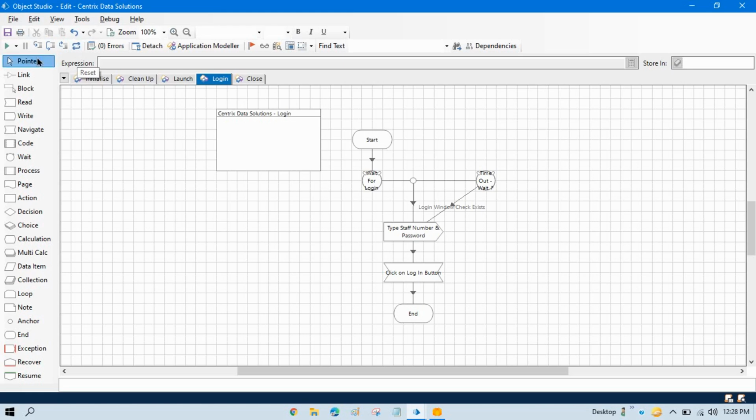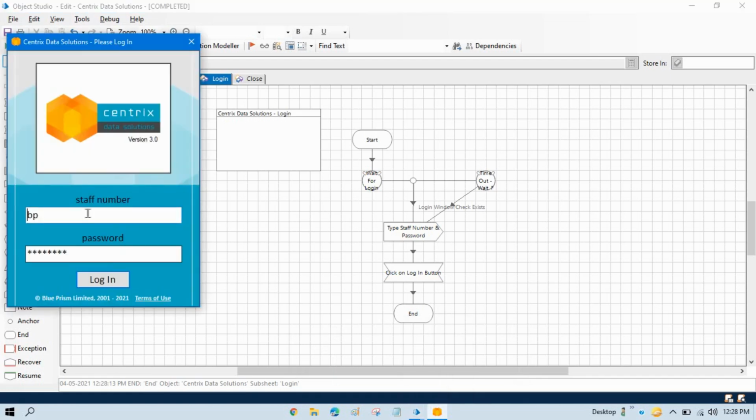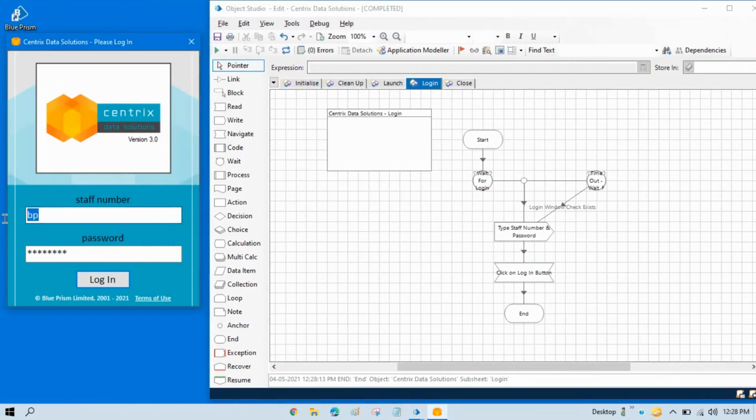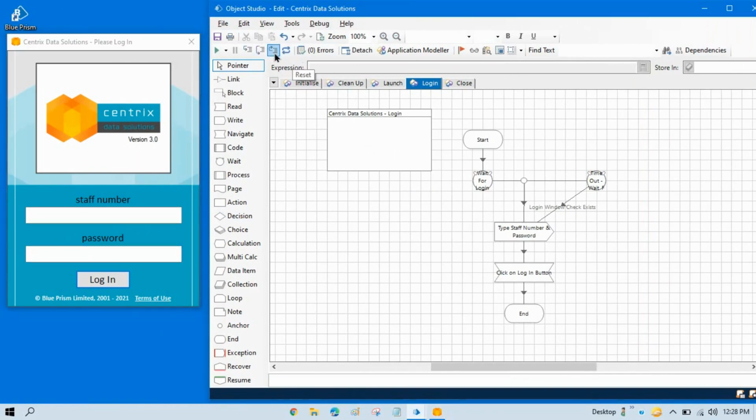Now run this one, and my mouse is here, and now you can see my mouse pointer is this side, because it was trying to click on this one, but still it is unable to click on the login button because that is not visible. So to run this one, we have to do like this. Let me clear this and run this again, and now you will see it will work fine.